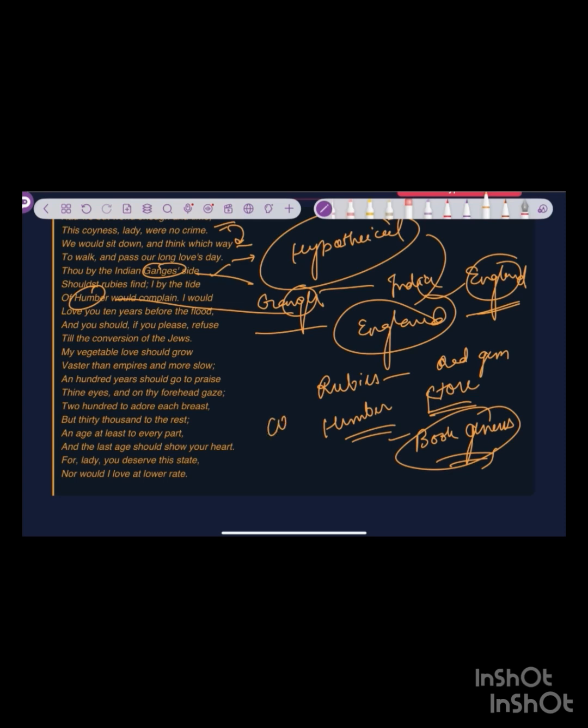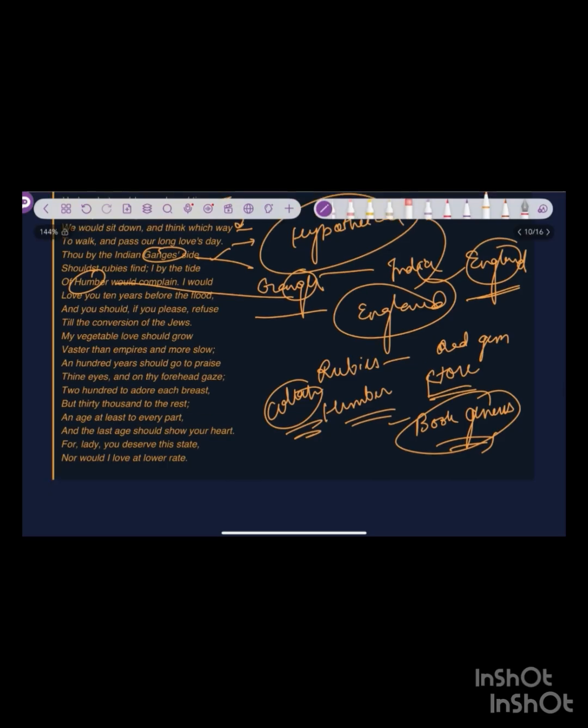So here he talks about the collapsing of the world order, the collapsing of the earth. So that much time you have, you take your time, you be with me, and you refuse only when the Jews start to convert to Christianity. So that much time he has. He talks about the slowness of time, and that image is reflected again in the poem. My vegetable love should grow faster than empires and more slow.